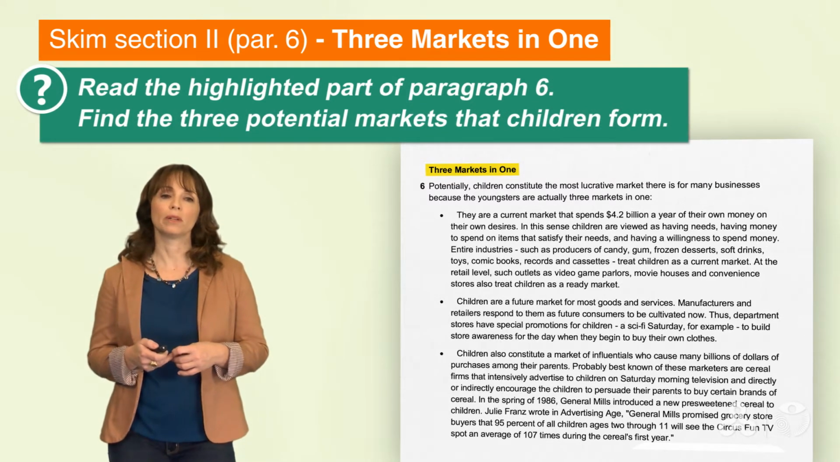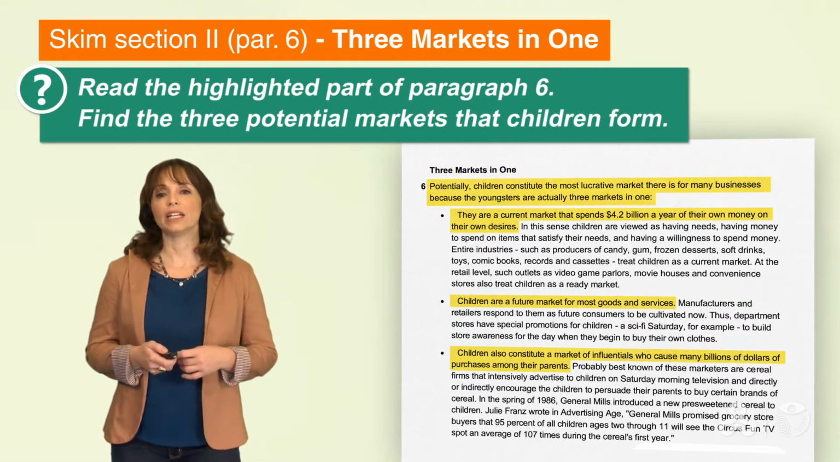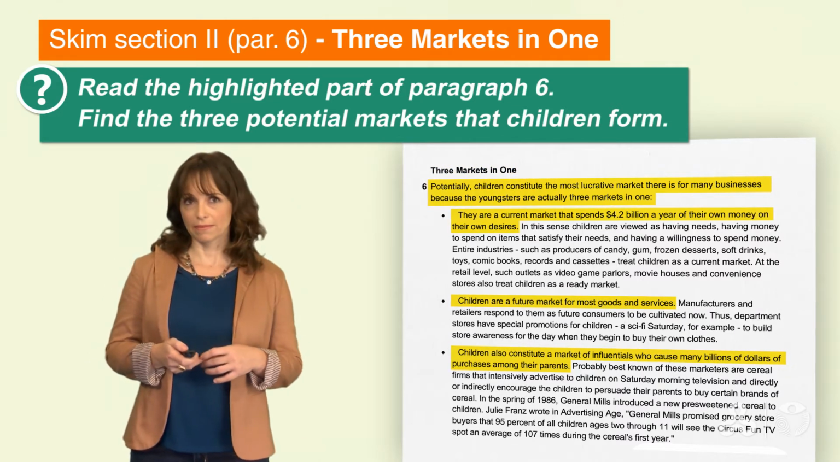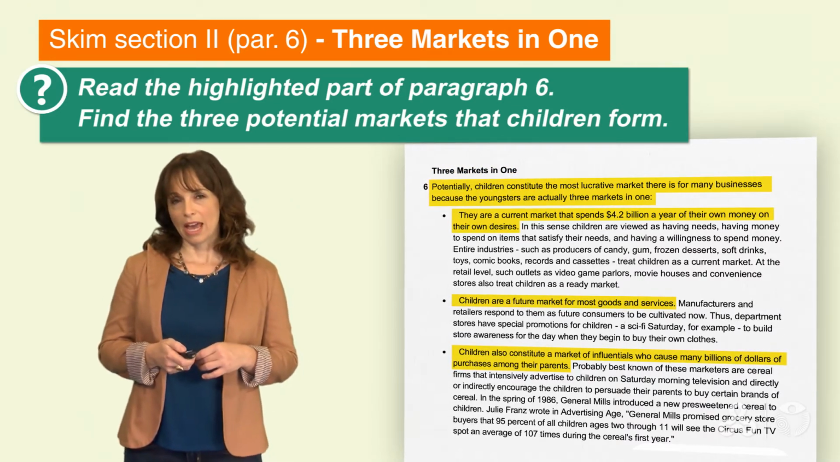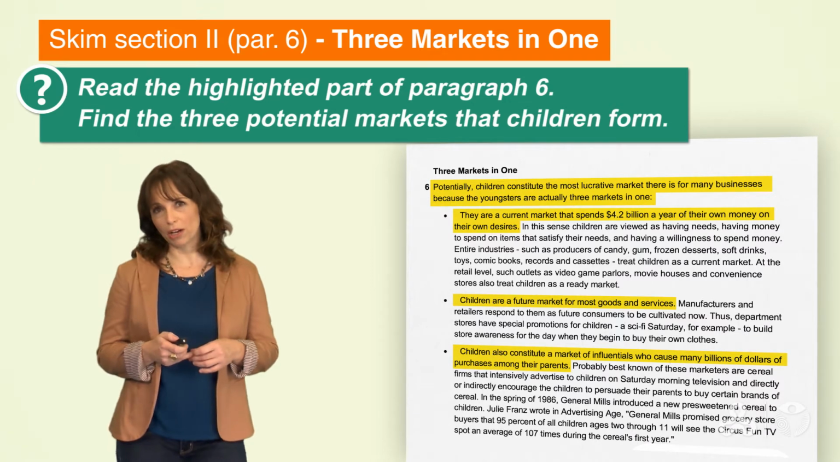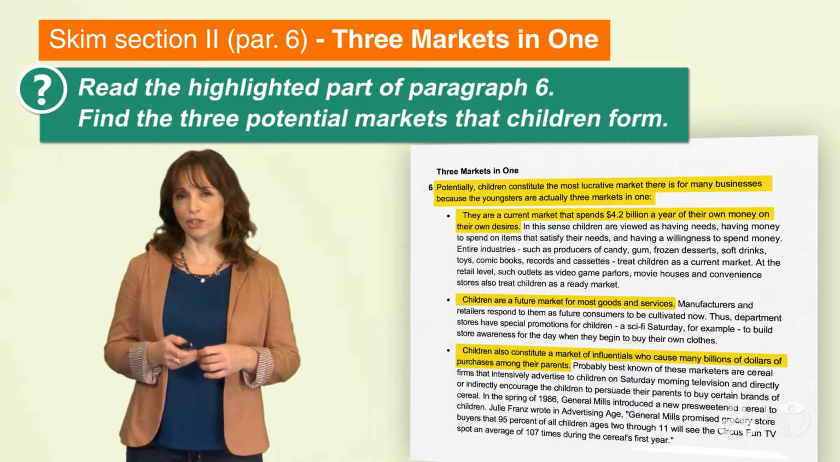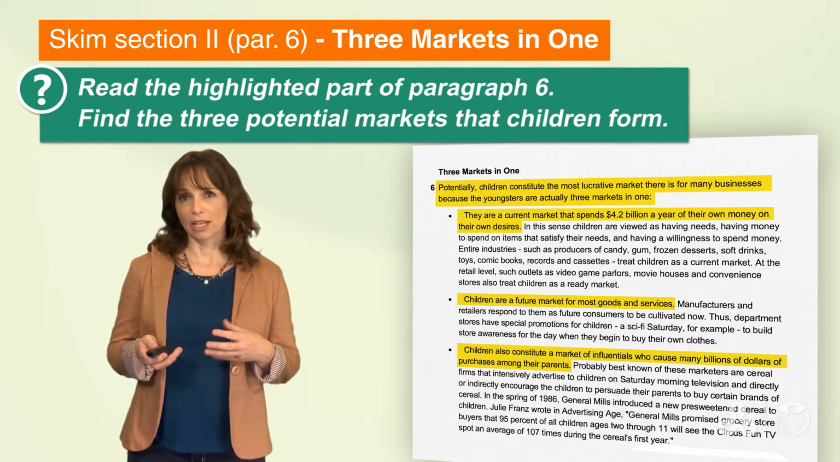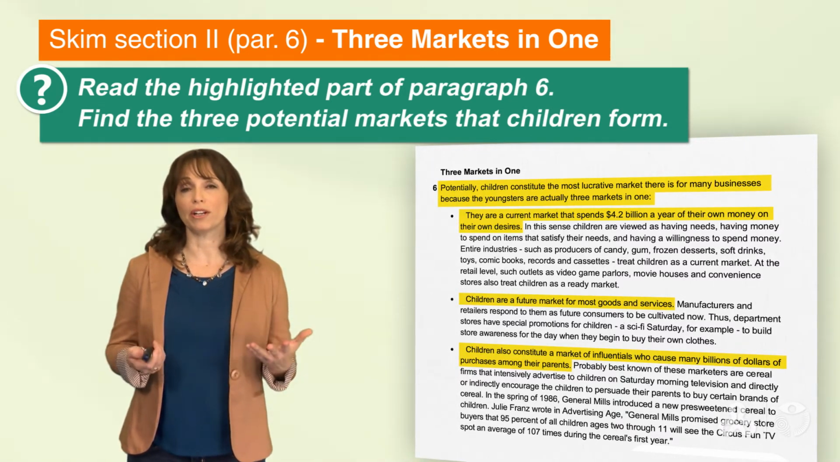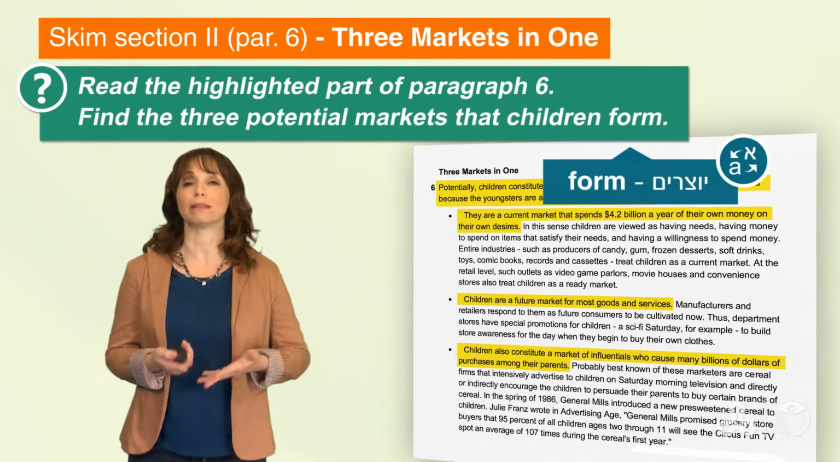Read the highlighted part of paragraph 6, and then find the 3 potential markets that children form. We have to look for the 3 potential markets that children are a part of, that children form, שילדים יוצרים.